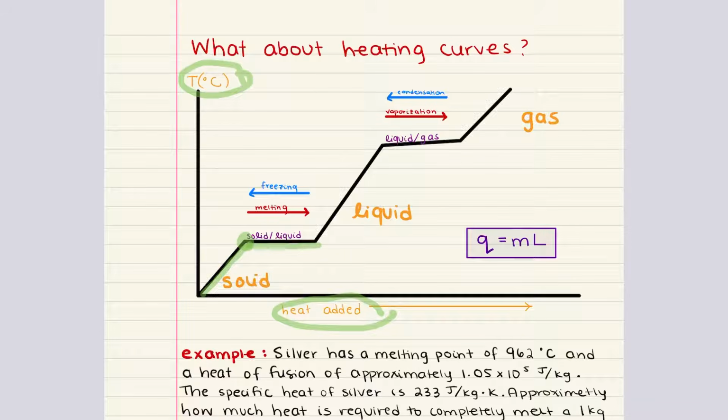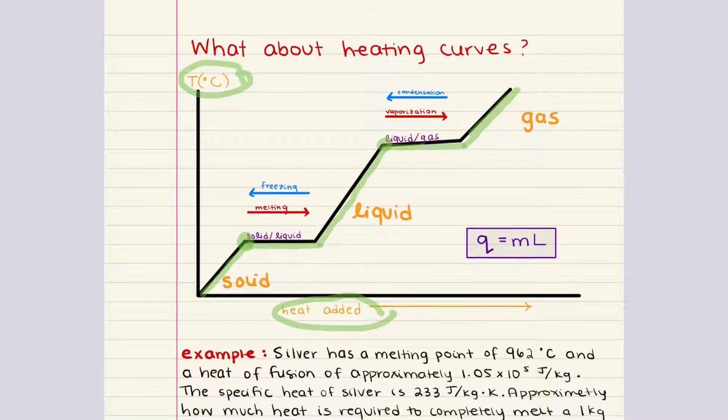Then once the solid is completely melted, the temperature of the liquid begins to rise again as heat is added. When the liquid reaches its boiling point, the temperature again remains constant while the liquid absorbs heat that it's using to convert from liquid to gas. This is represented by the heat of vaporization. After the liquid has completely vaporized, any additional heat will increase the temperature of the gas.